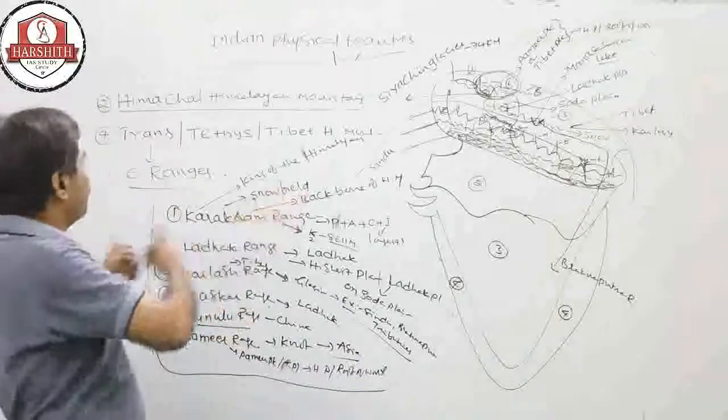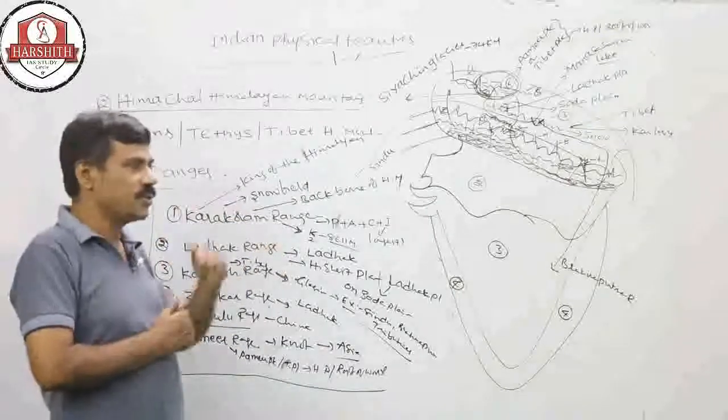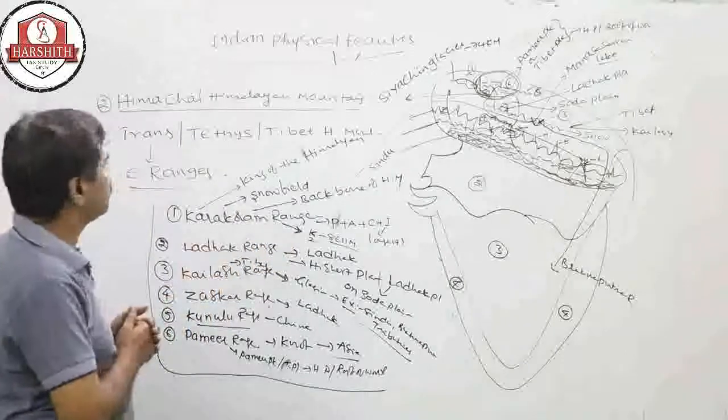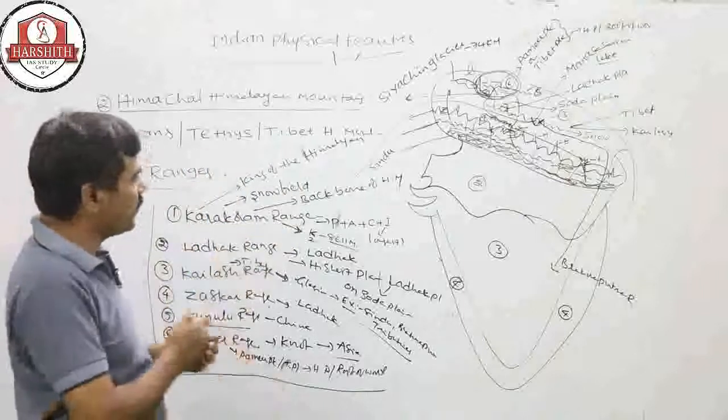When you add all the Himalayan concepts together, like Himachal, Himadri, Shivalik, and Trans-Himalaya, you can make a combination.